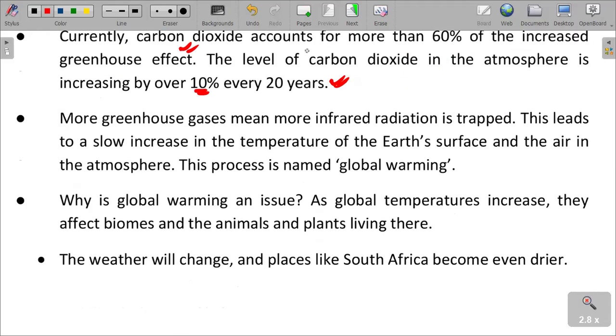More greenhouse gases mean more infrared radiation is trapped. This leads to a slow increase in the temperatures of the Earth's surface and the air in the atmosphere, which we call global warming. We are saying an increase in global temperatures because of gases in the atmosphere.